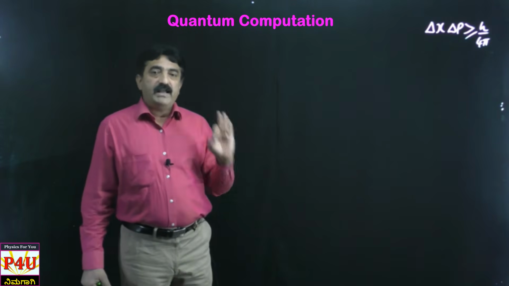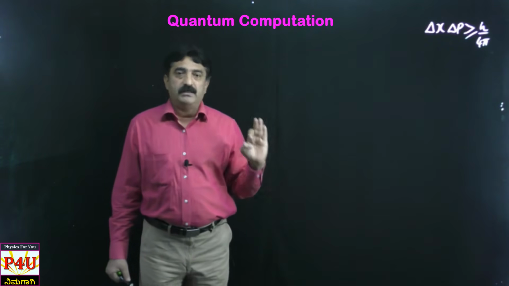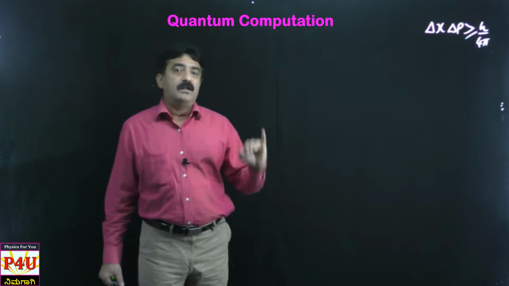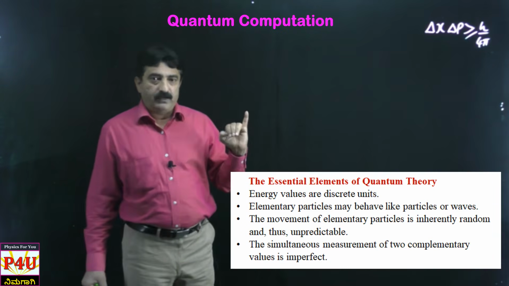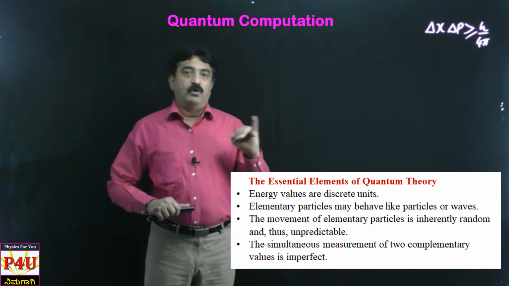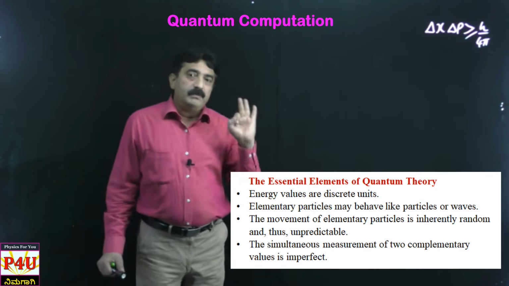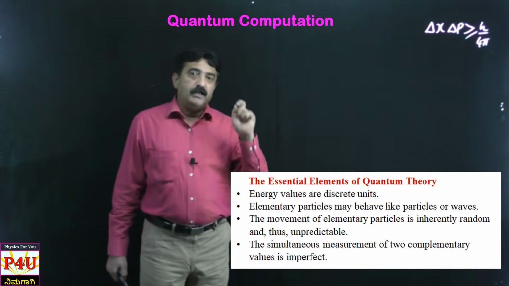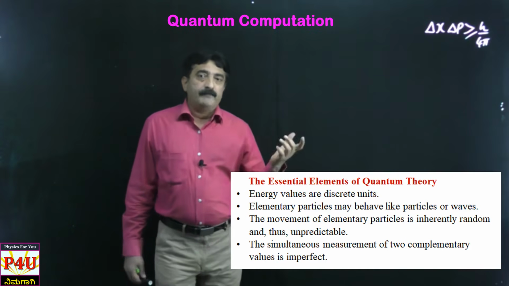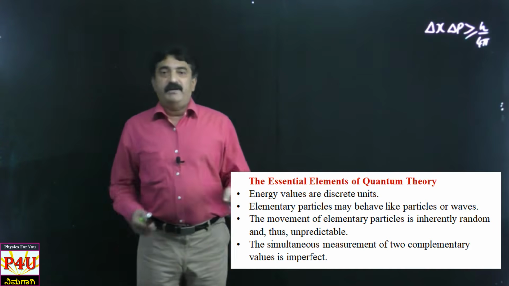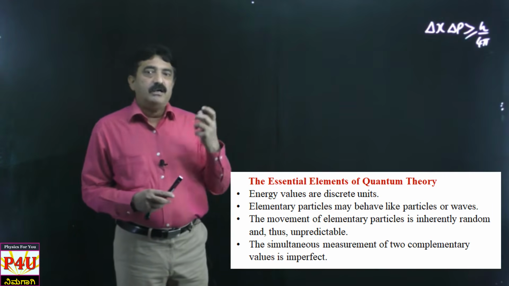So three or four quantum mechanics elements are: particle and wave nature, both, dual nature; then measurements are uncertain, probabilistic measurements; and the particle position or momentum or any other particle parameter are represented by what is called the wave function.